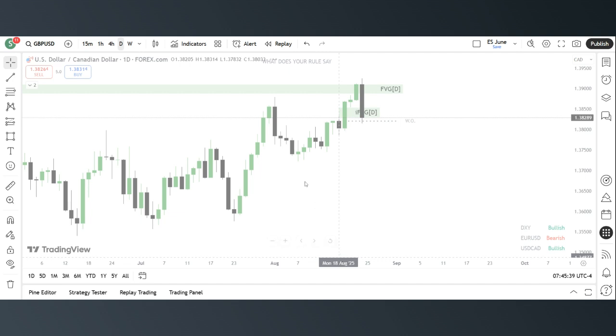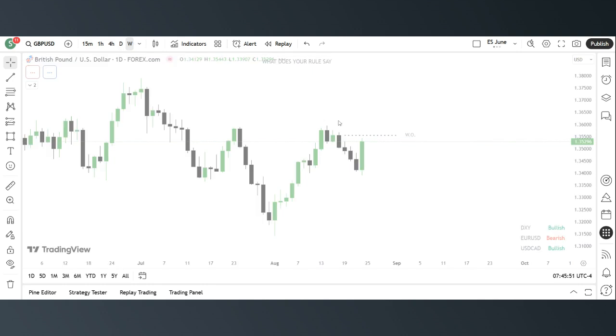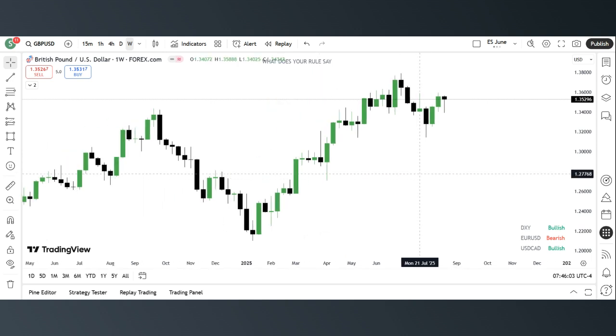So for GBPUSD, alright, I'll check out the weekly time frame first. Alright, so the weekly time frame, remember last week I said I was bullish on GBPUSD.